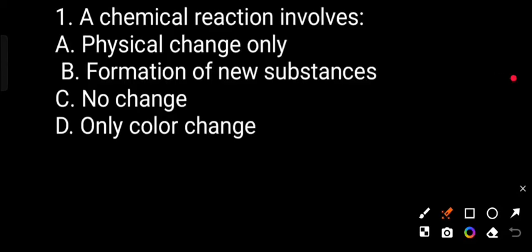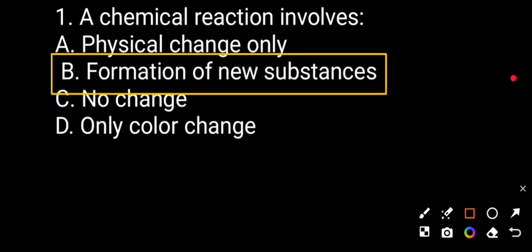Today we are studying chemistry. My first question is: a chemical reaction involves option A, physical change only; option B, formation of new substances; option C, no change; option D, only color changes. The correct answer will be B. A chemical change involves formation of a new substance.